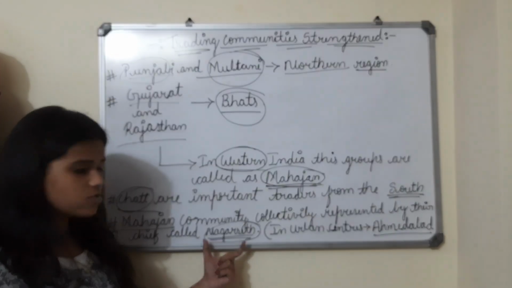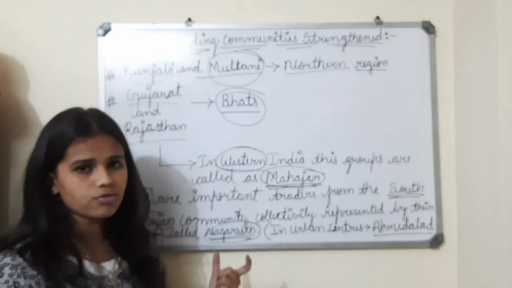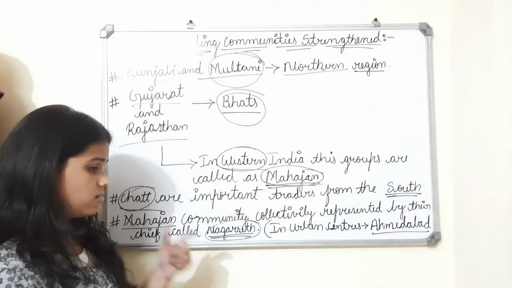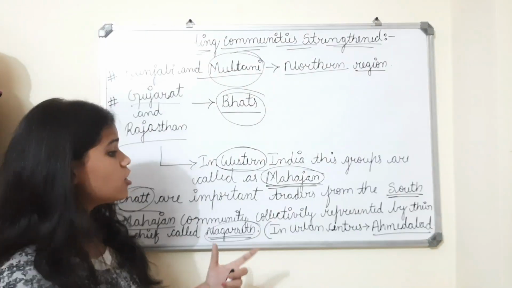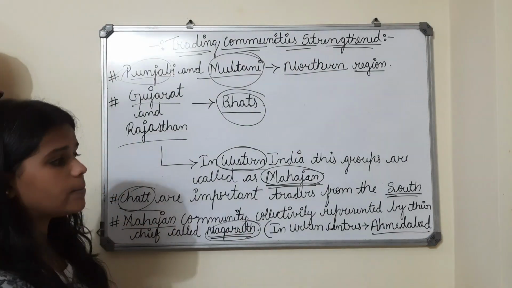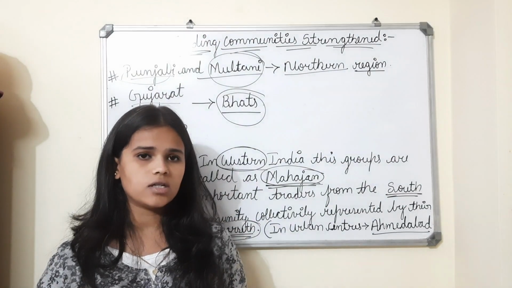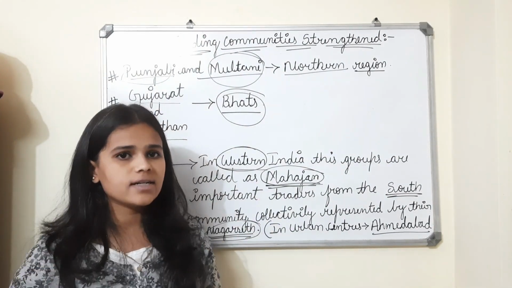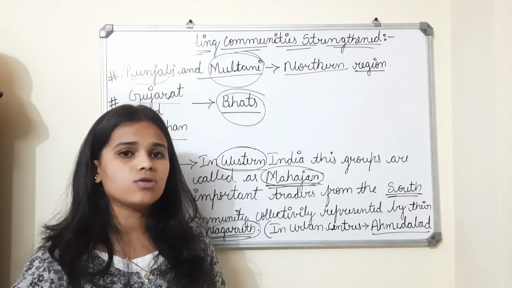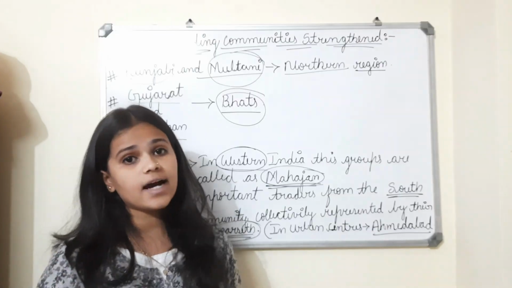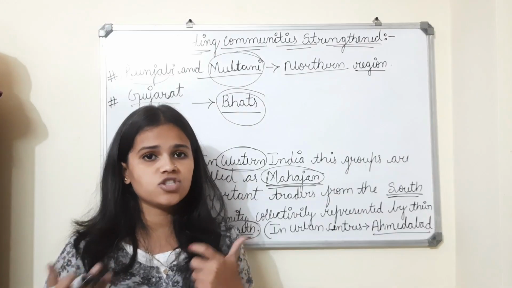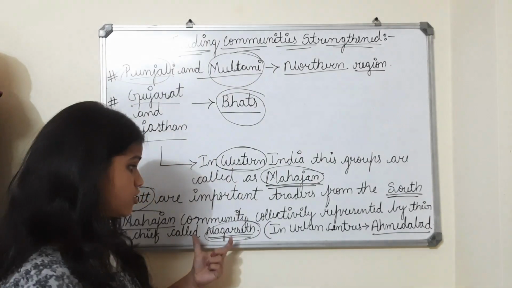I don't know how to spell this word, it's up to you, but I spell it Nagashat. Who will be the chief of the Mahajan community? They call him Nagashat.